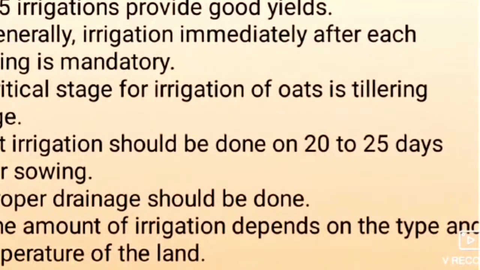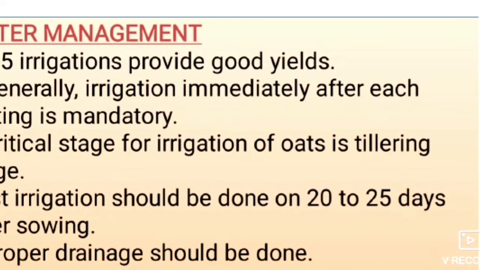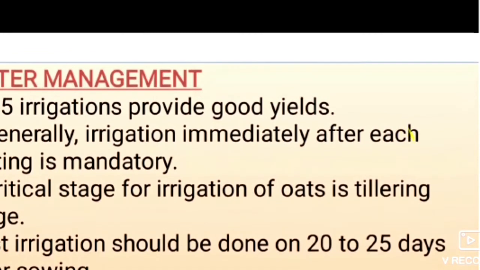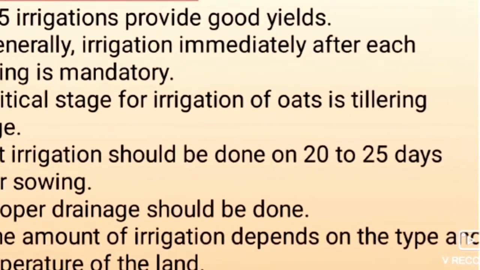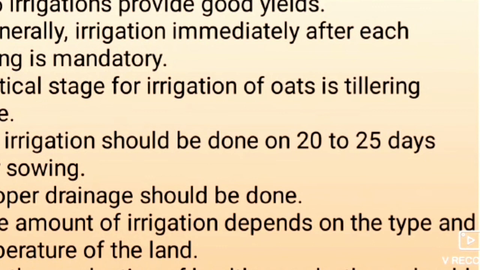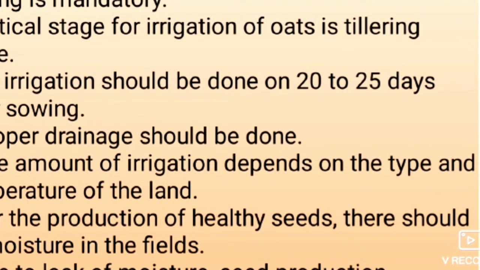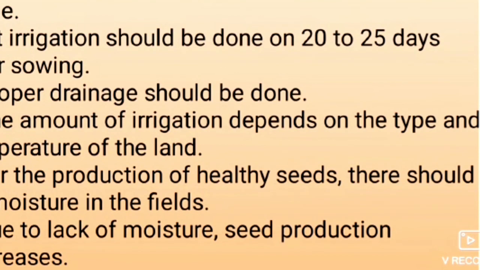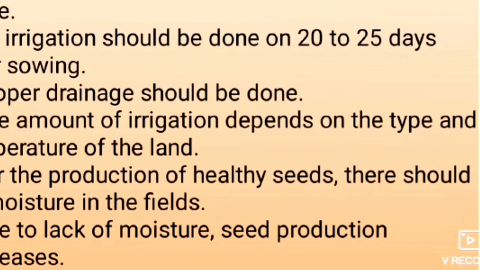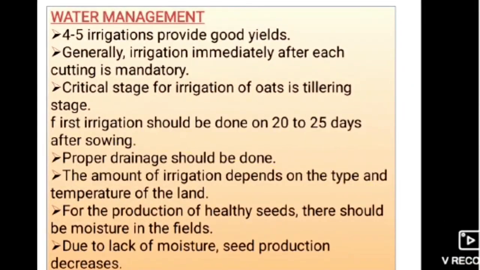Okay, moving to water management. 4 to 5 irrigations provide good yields. Generally irrigation immediately after each cutting is mandatory. The critical stage for irrigation of oats is the tillering stage. First irrigation should be done 20 to 25 days after sowing. Proper drainage should be done. The amount of irrigation depends on the type of soil and temperature. For the production of healthy seeds, there should be moisture in the fields. Due to lack of moisture, seed production decreases. So we have to maintain an optimum amount of moisture always.